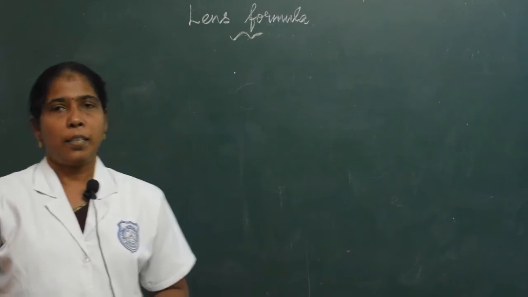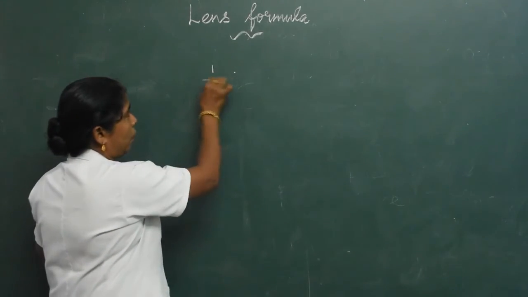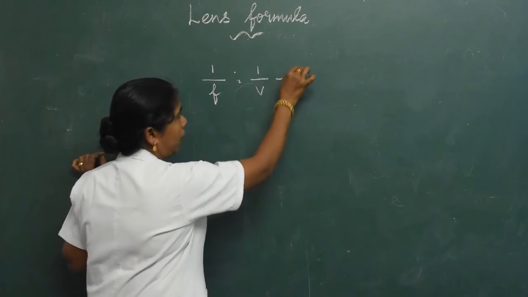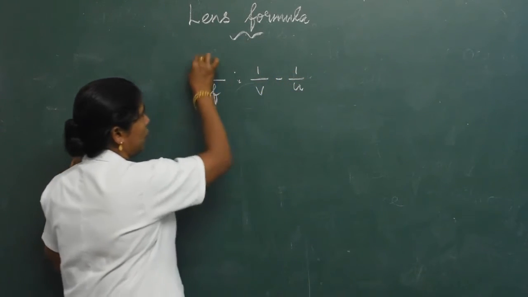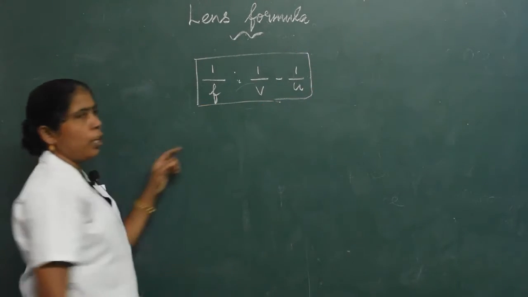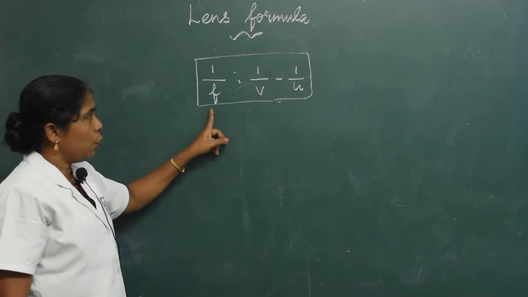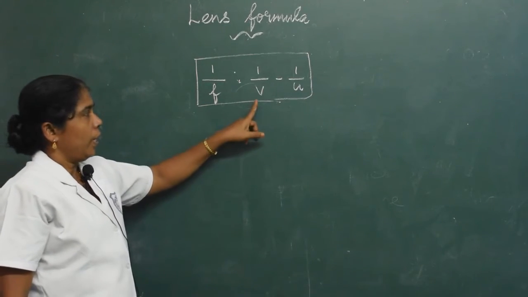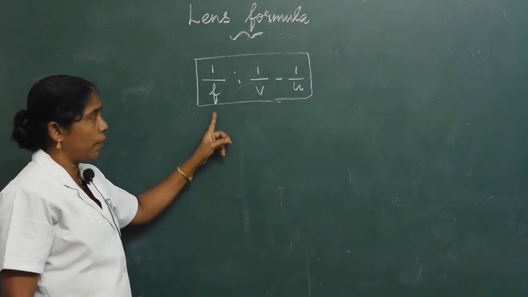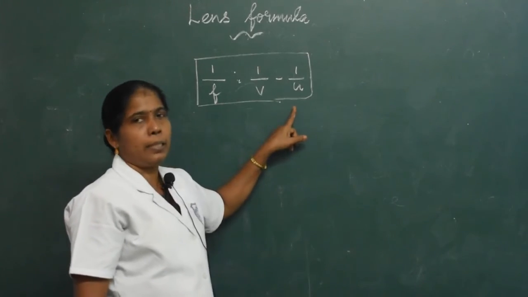Next, lens formula. Lens formula: 1/f = 1/v - 1/u. It relates focal length, image distance and object distance. f means focal length, v means image distance and u means object distance.